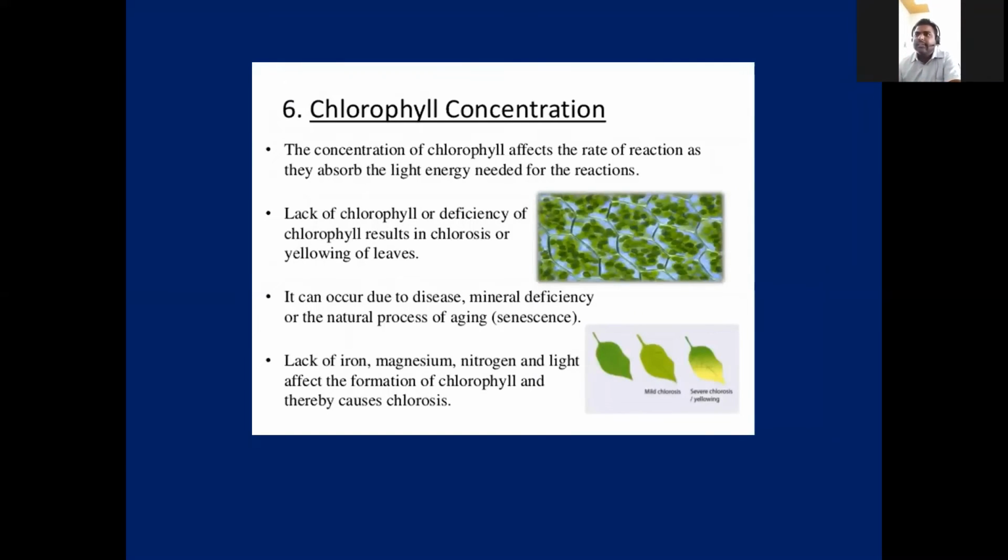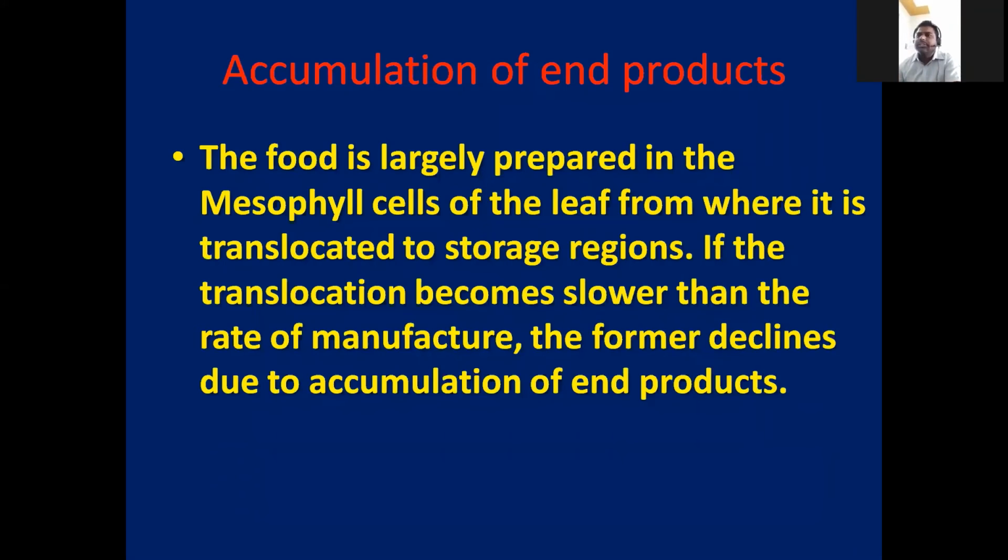Whatever we are discussing here, the main hero for photosynthesis is chlorophyll. Why? Because it traps the solar energy. This is very important. Chlorophyll traps the solar energy and synthesizes ATP and NADPH. If the concentration of chlorophyll is less, automatically the photosynthesis rate will decrease. Simple. Take iron: if you are not taking iron, hemoglobin is not prepared. If hemoglobin is not there, oxygen levels will decrease in your body. So a lot of changes will be there. Like this, if magnesium is not there, chlorophyll is not synthesized. So these are all interdependent on each other. That is very important. Next, accumulation of end products.